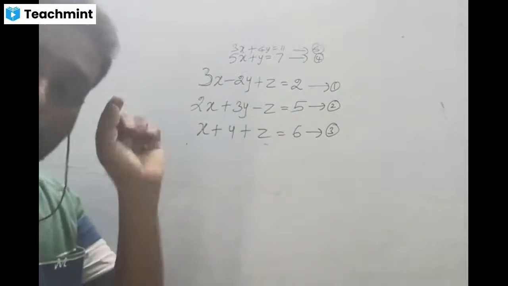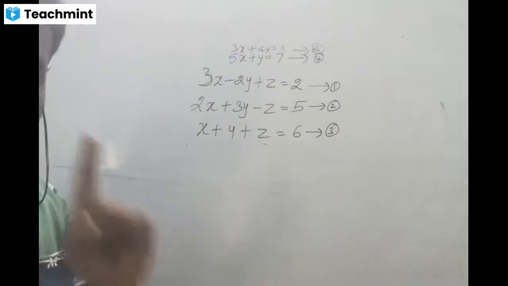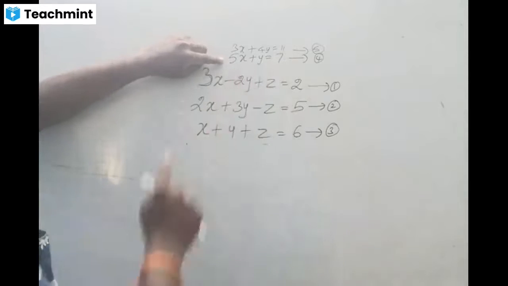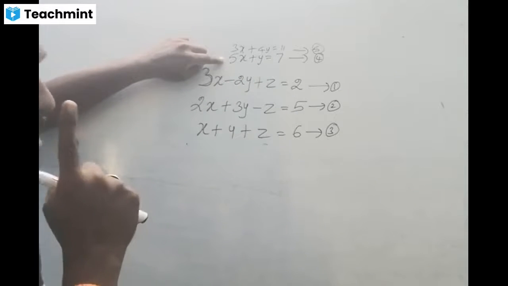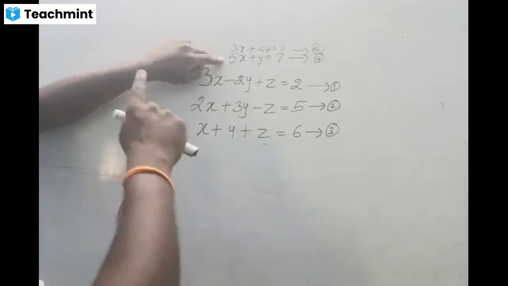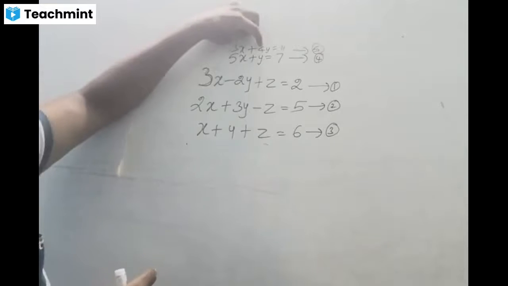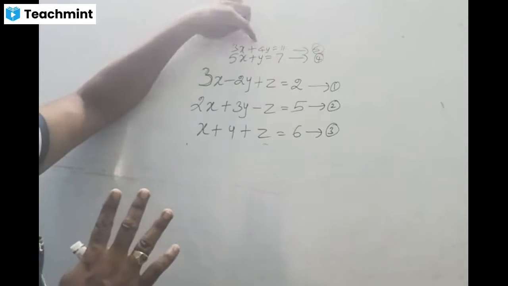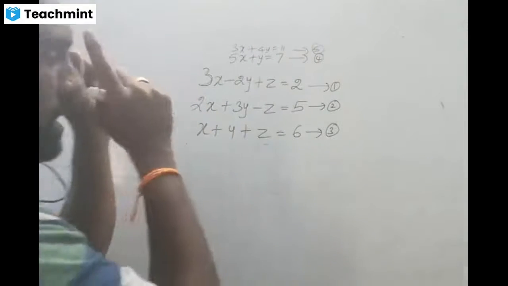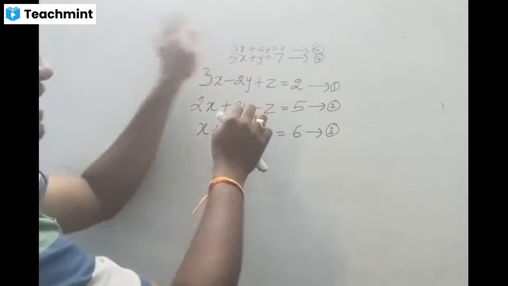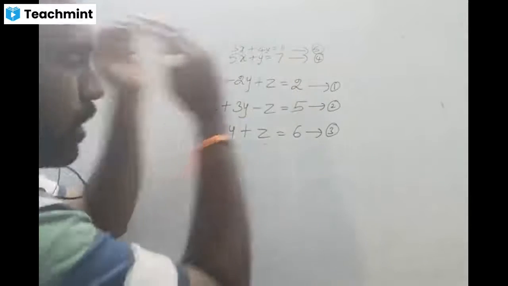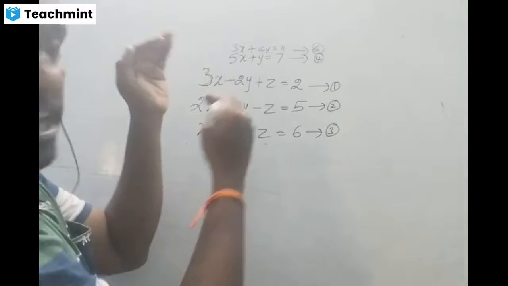First, we should observe the coefficient of y. In equation 4, the coefficient of y is 1. In equation 5, the coefficient of y is 4. So, comparing these two equations, leave everything else, x and the constants. Concentrate only on the particular variable which we are going to eliminate.